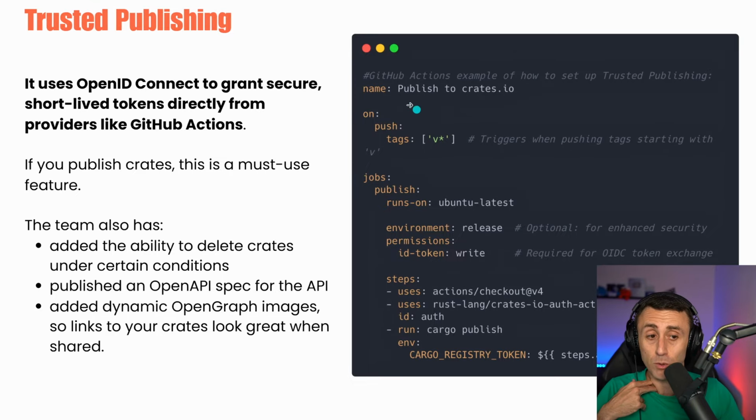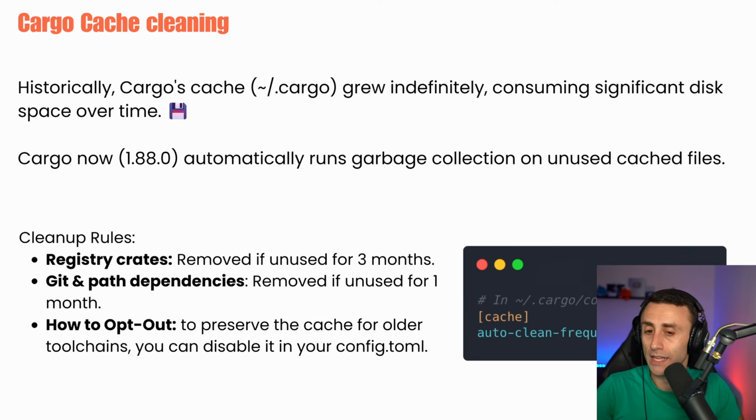Here we have an example. We have a GitHub action to publish on crates.io. The team has also added the ability to delete crates, published an OpenAPI spec for the API, and added dynamic Open Graph images.